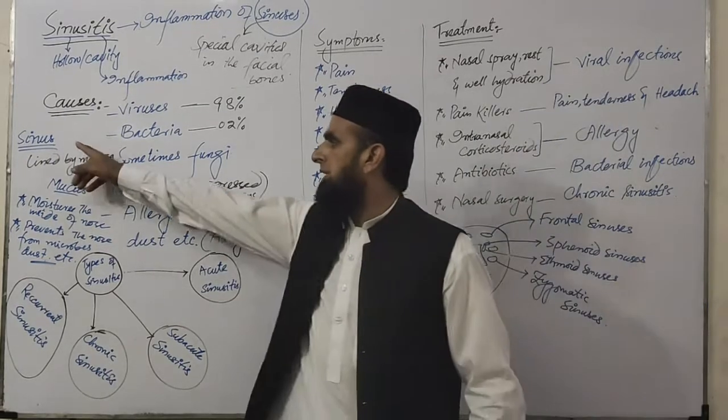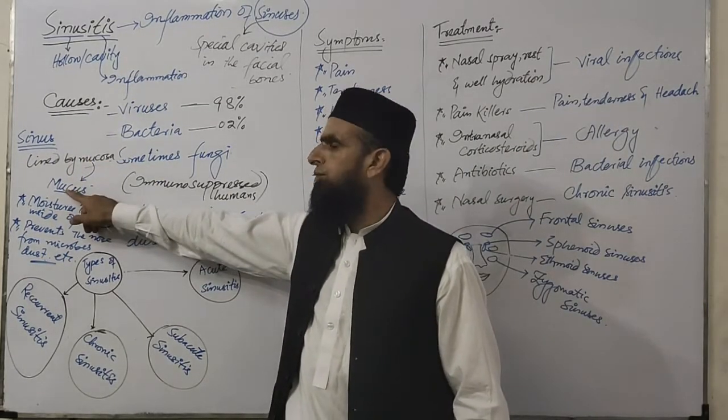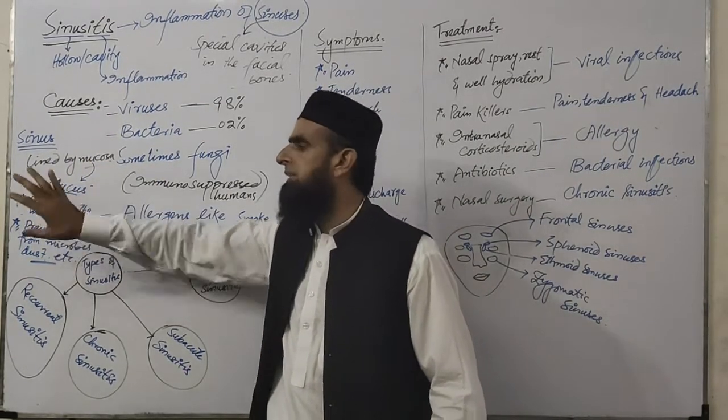Normally the sinus mucosa produces mucus that performs these kinds of functions.